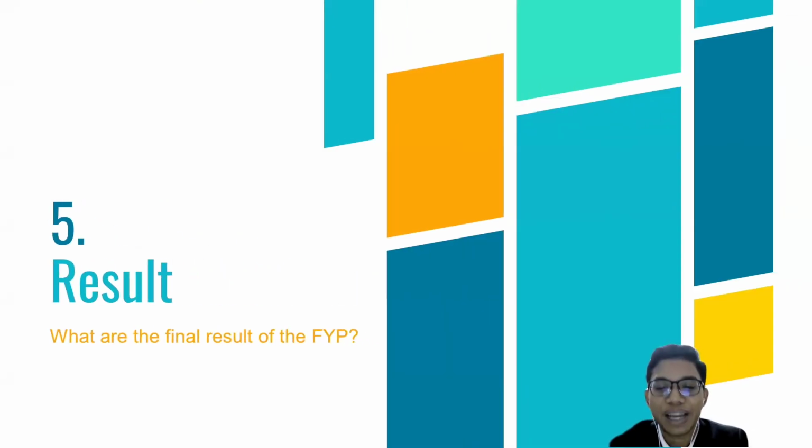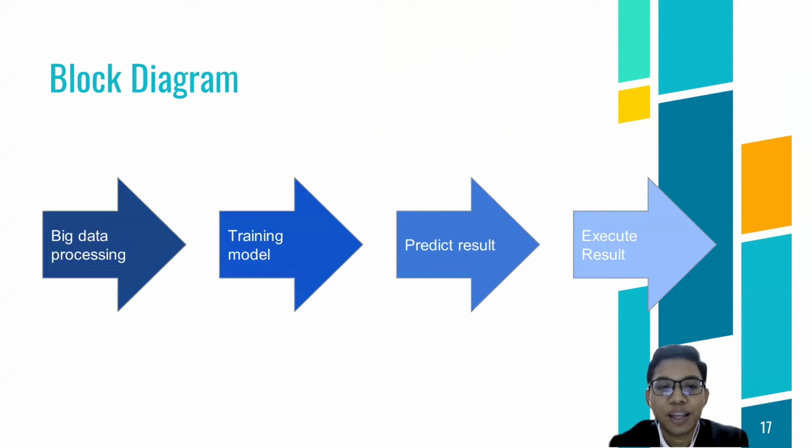Next, we are moving to the final result. This is the block diagram. We start this project by collecting and processing the big data. Next, after that, we train the model. Next, predict the result and execute the result.